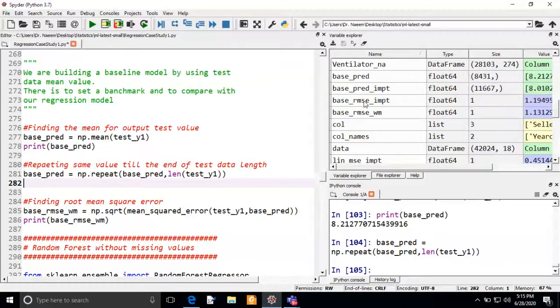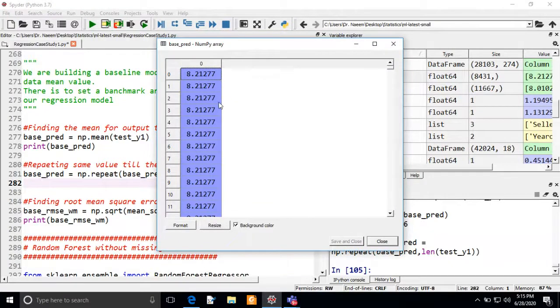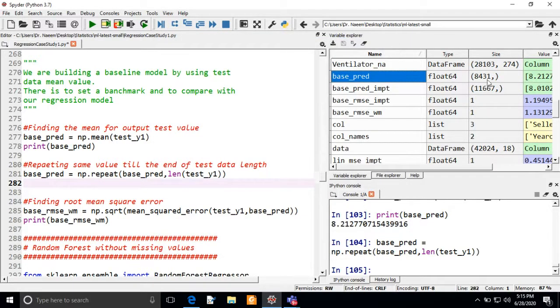Here I'm getting a base predicted value data frame. You can see in this data frame we have only the mean, and the dimension of this data frame is 8431, which is equal to the dimension of test underscore y1.